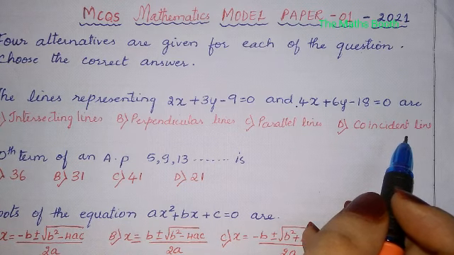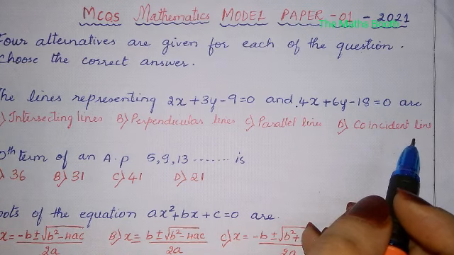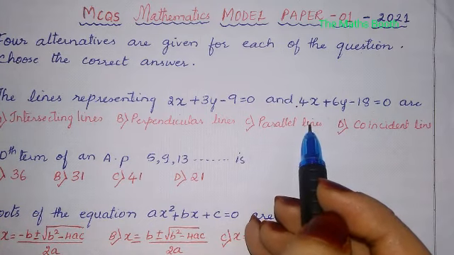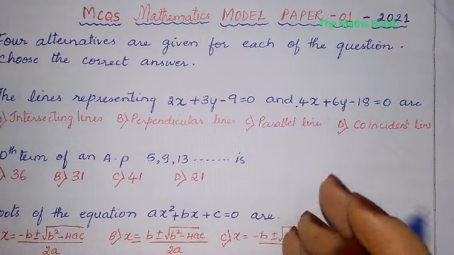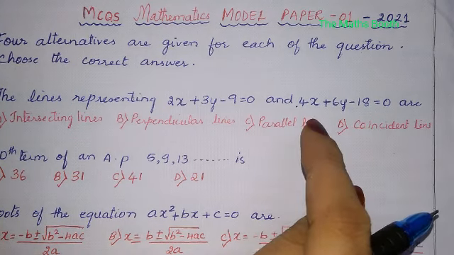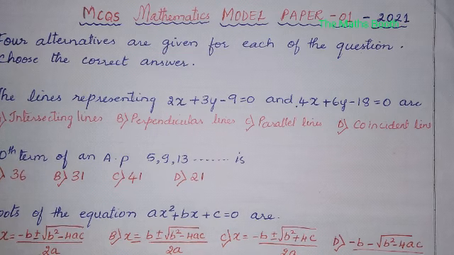Compared to other subjects, where you can directly answer, in mathematics unless you solve these questions on a rough paper, you will not be able to find the answer. So let me solve this.